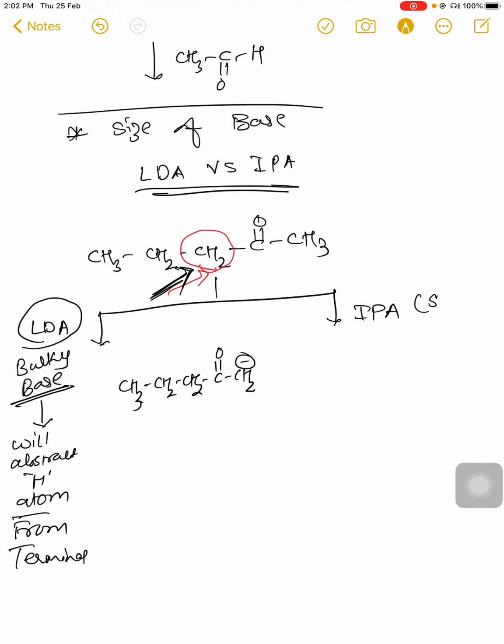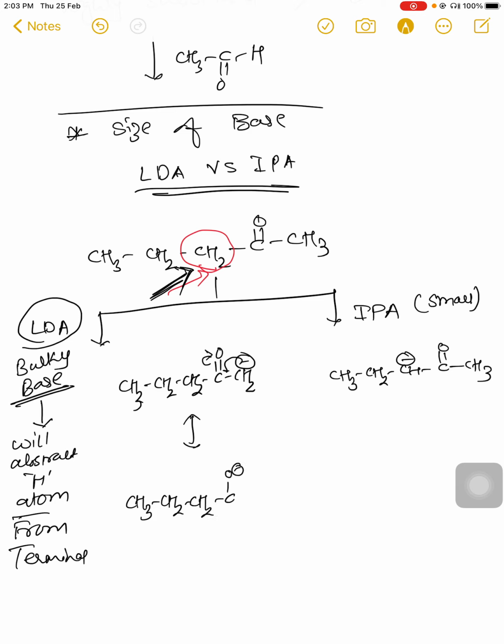While IPA is a small base, it can penetrate inside and it will abstract the hydrogen atom from the internal position. So this will be the resulting structure. Now here we can see that if there is an enolate ion formation, it will be less substituted: CO minus double bond CH2, a less substituted enolate will be formed.